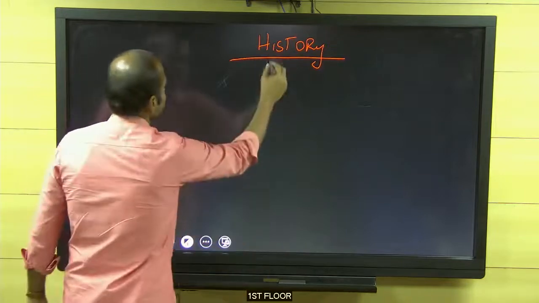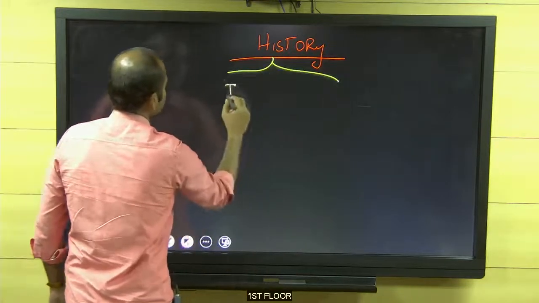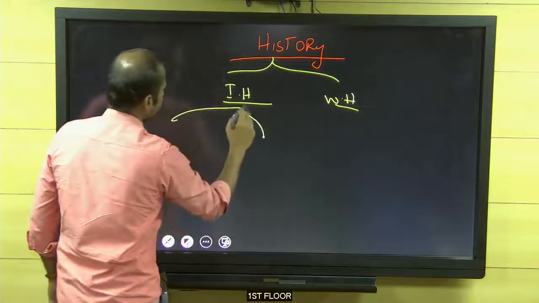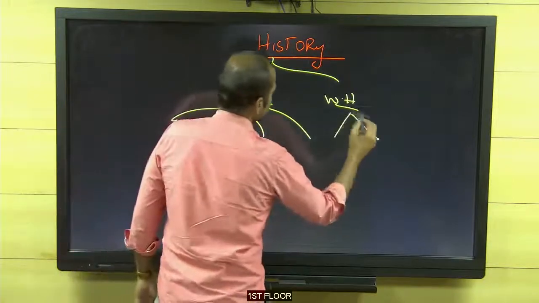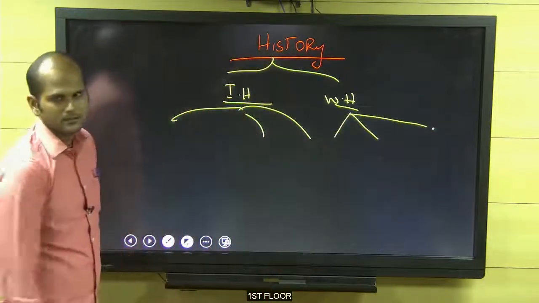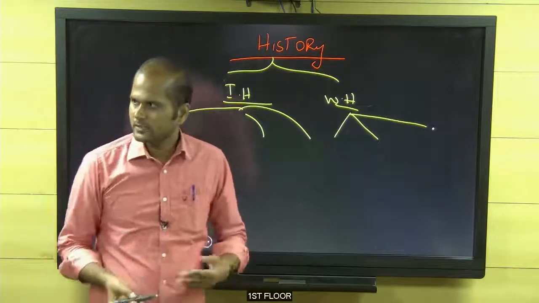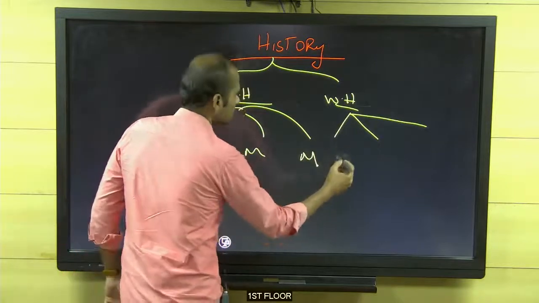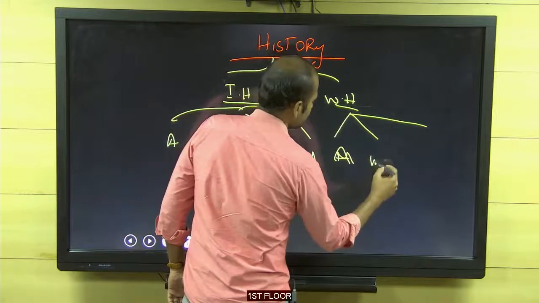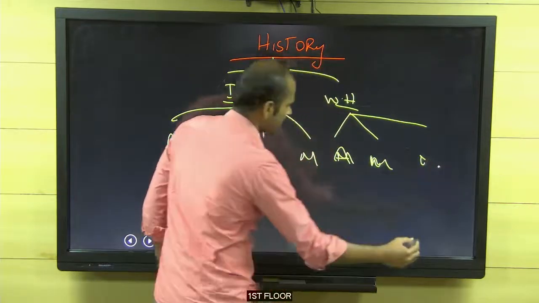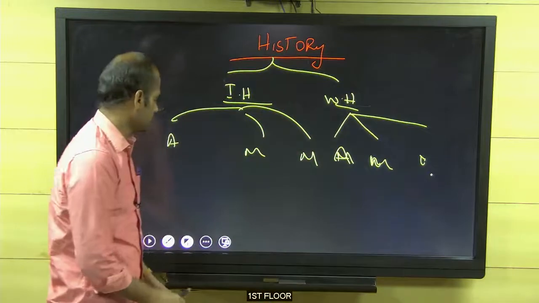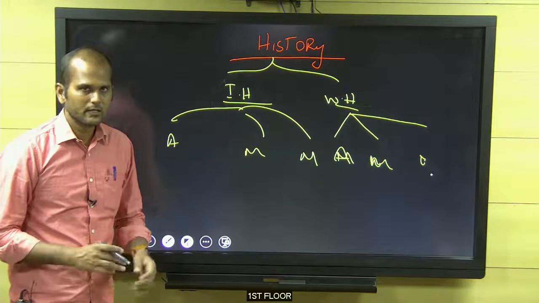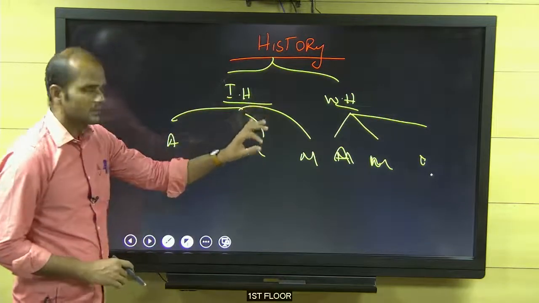History is of two kinds. Write it first: Indian history and world history. Split each into 3. Whenever I say, go on to write it. Ancient, medieval, modern. Here also, in world history: ancient world history, medieval world history and modern world history.